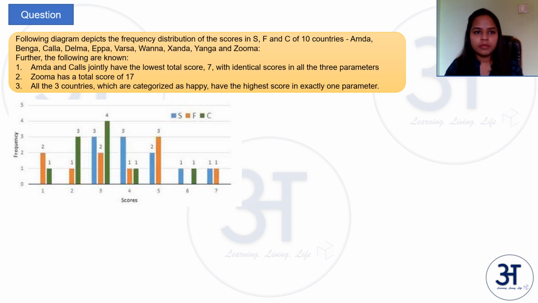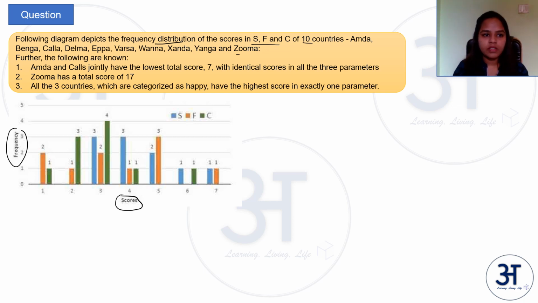The following diagram depicts the frequency distribution of the scores S, F, and C in 10 countries, A, B, so on, Z. Okay, so what this table shows is scores and their frequencies. So let us take one color, say let us take C, which is green in color. This means that C has a score of 1 in one country. It has a score of 2 in 3 countries. It has a score of 3 in 4 countries, and so on.